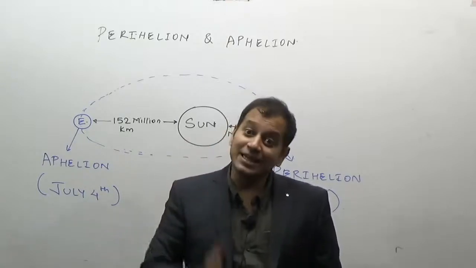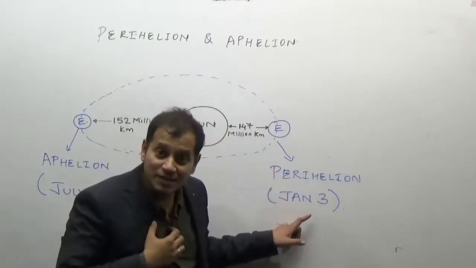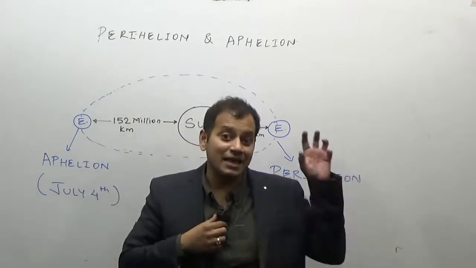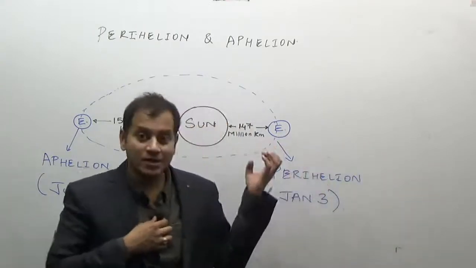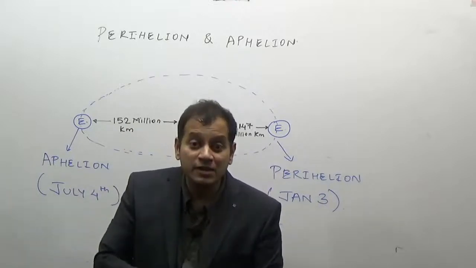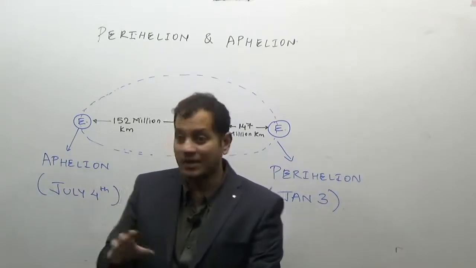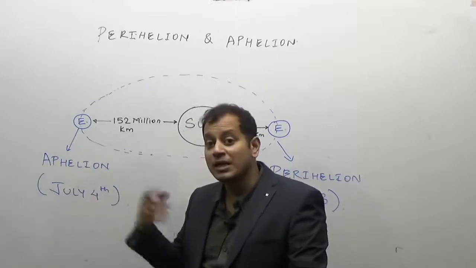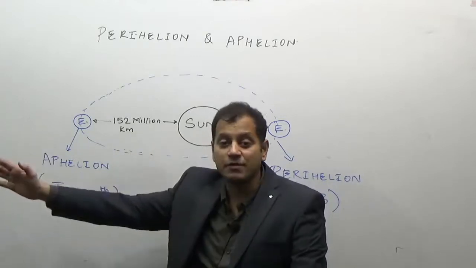But obviously during the perihelion we are experiencing the winter season, while the southern hemisphere is experiencing summer, and during their summer they are nearer to the sun. So people in the southern hemisphere will experience a more severe summer than the people in the northern hemisphere, because fortunately on July 4th, when it is summer in the northern hemisphere, we are farthest away from the sun.